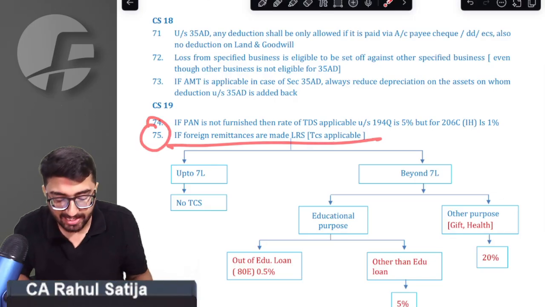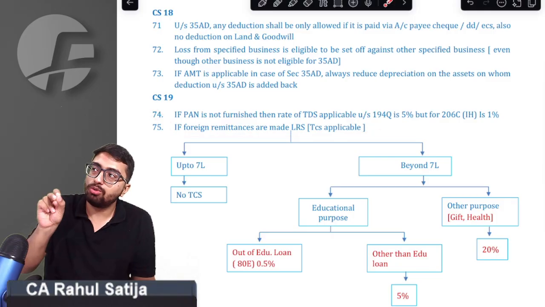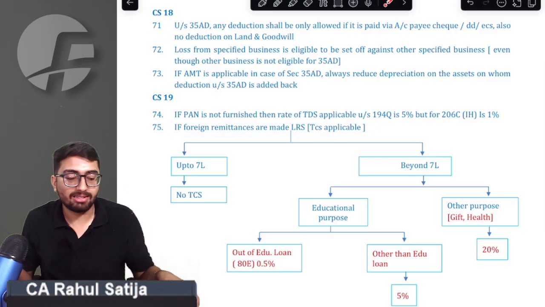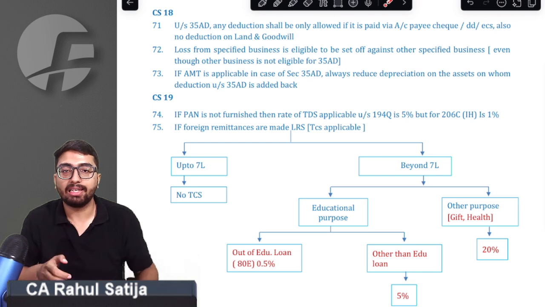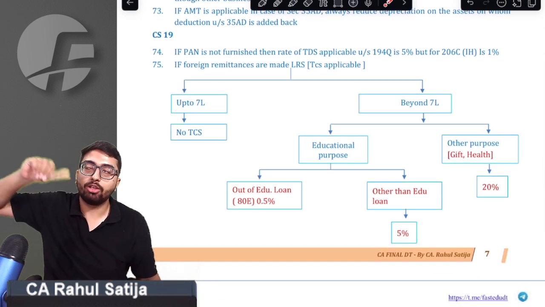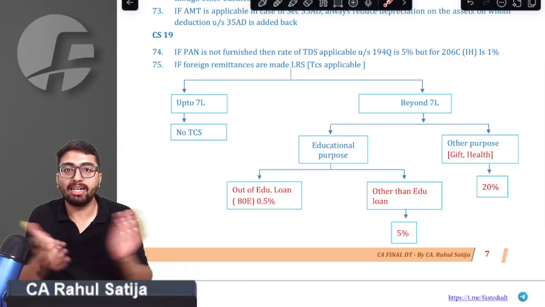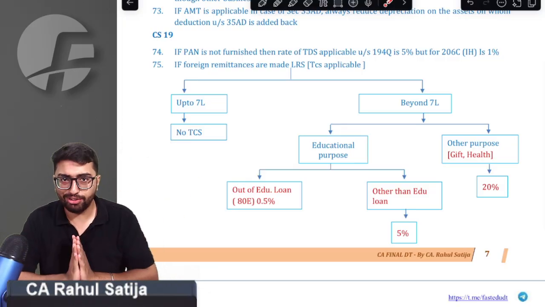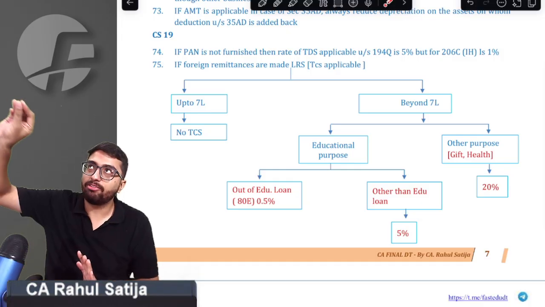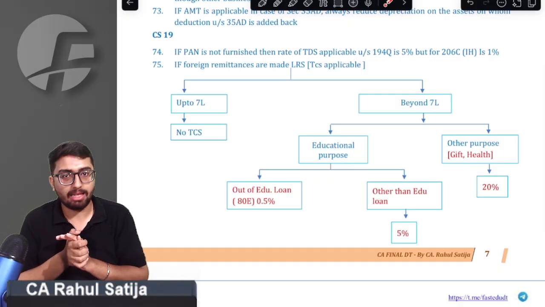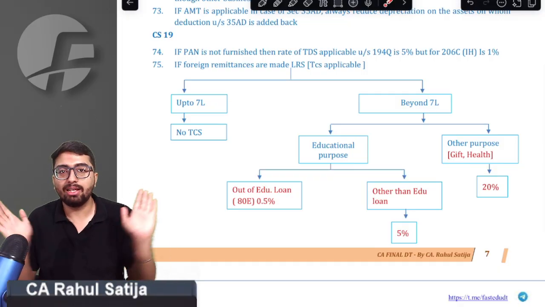Point number 75. Whenever you are supposed to do foreign remittances, what is the applicability of TCS in that case? See, whenever you are remitting, the authorized dealer through which you are remitting is supposed to deduct or collect the TCS. Whenever we are remitting up to 7 lakh rupees, for any purpose we are remitting, no TCS is applicable. No TCS at all is applicable.